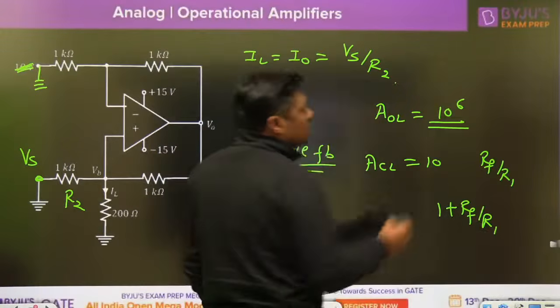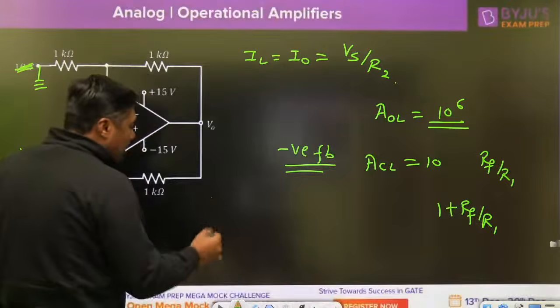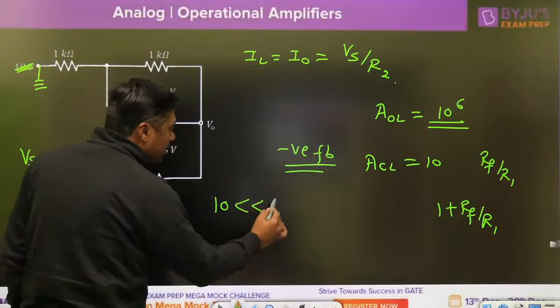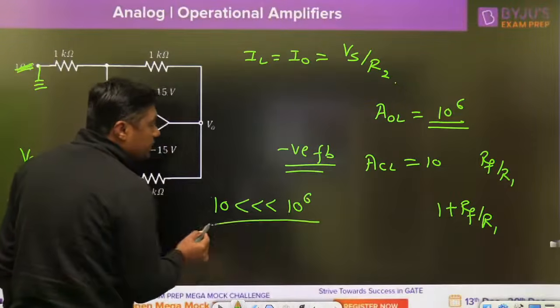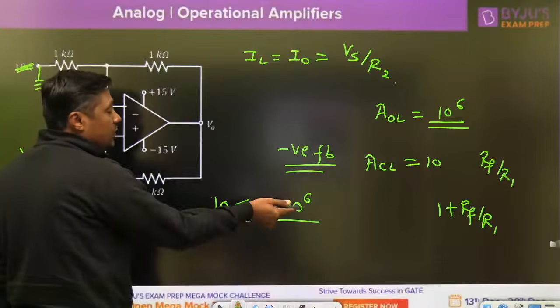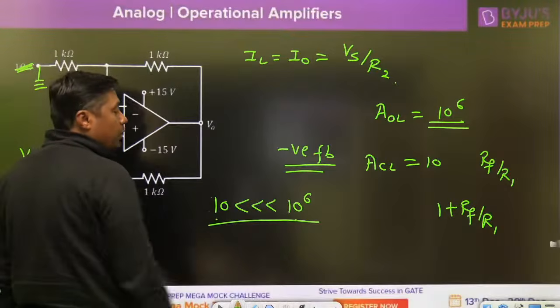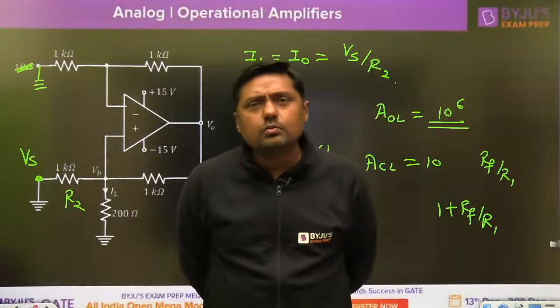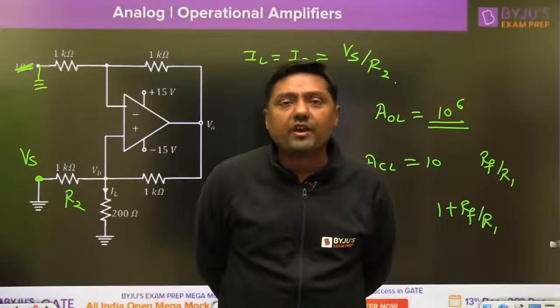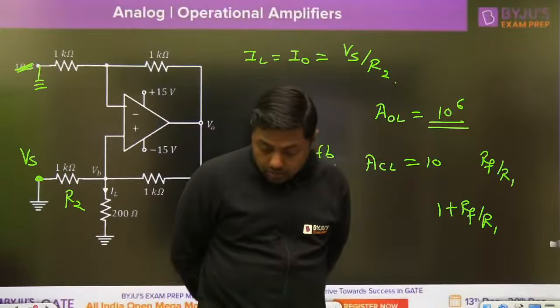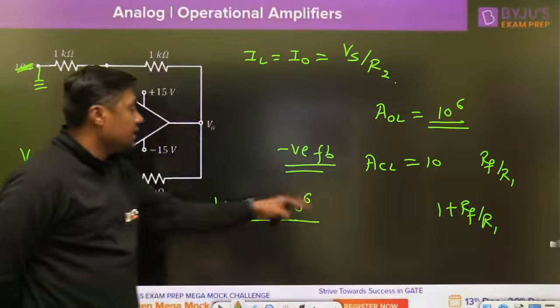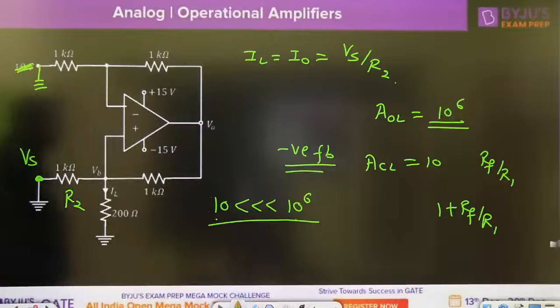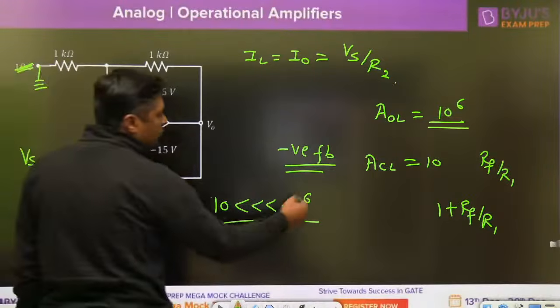That is the gain. Now tell me, what about this 10? 10 is very less than what? 10 to the power 6. 10 is very less than 10 to the power 6. This is the closed loop gain. This is the open loop gain. So we can assume that 10 to the power 6 is infinite. Yes or no? Tell me, Madhu. It is 10 to the power 5 times higher than that value. So yes, we can assume this is a very high value.